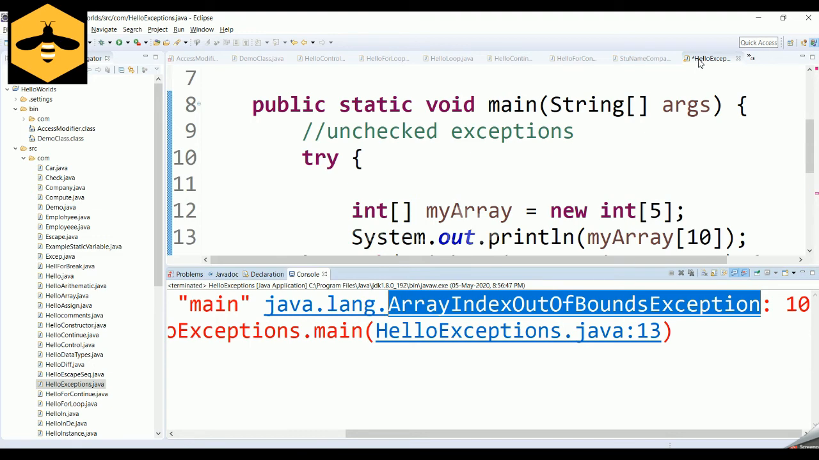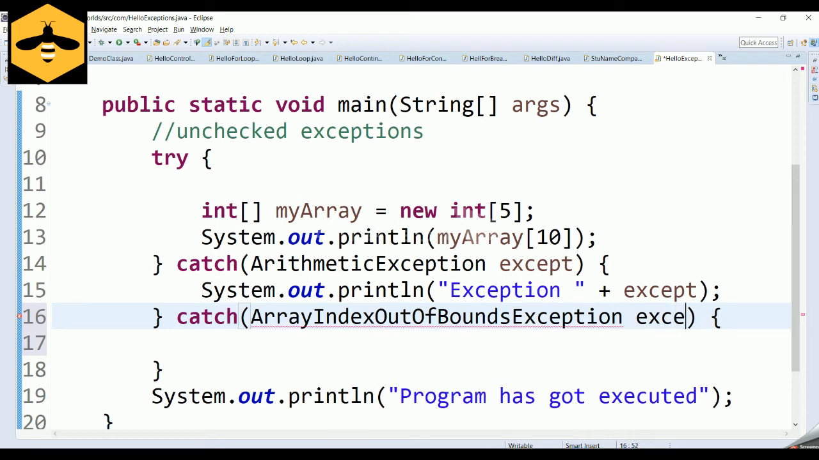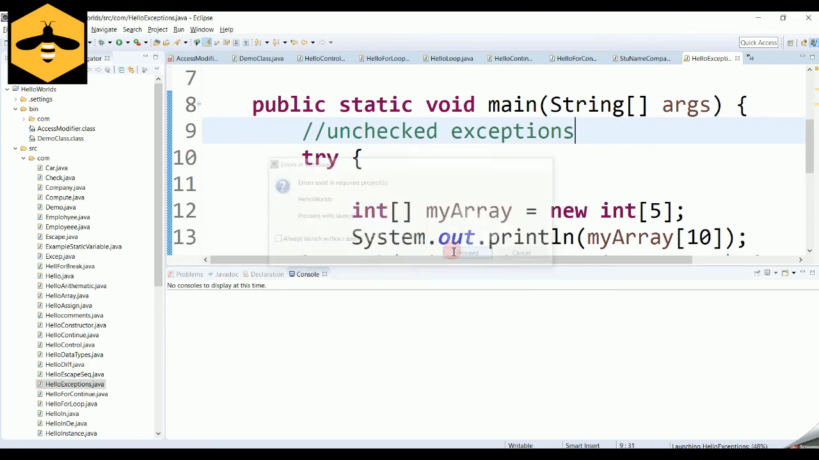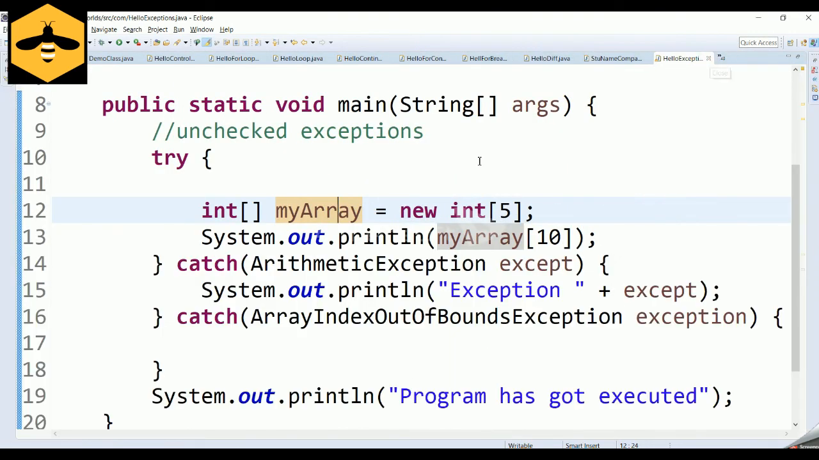So the exception is ArrayIndexOutOfBoundsException. That exception needs to be caught with a particular object, and you can handle your particular exception. Now if you run this program, the program will not get shut down in an ungraceful manner. It will catch the exception and it will print that this program has got executed. So this is how it works.